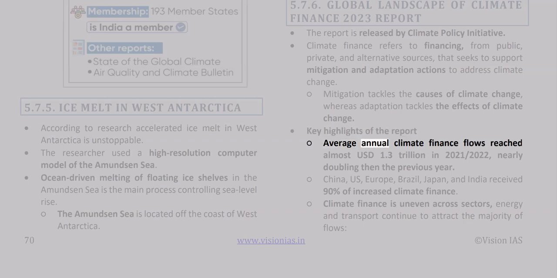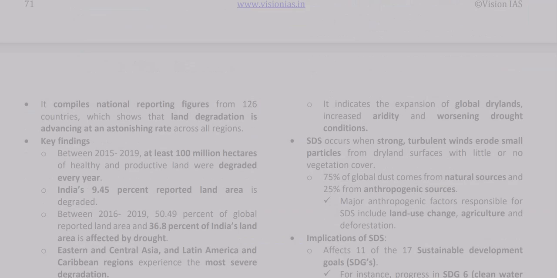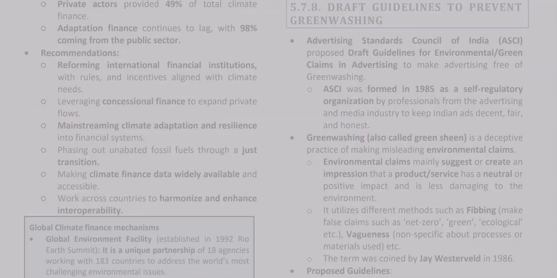Key highlights of the report: average annual climate finance flows reached almost $1.3 trillion in 2021 to 2022, nearly doubling than the previous year. China, US, Europe, Brazil, Japan, and India received 90% of increased climate finance. Climate finance is uneven across sectors. Energy and transport continue to attract the majority of flows. Private actors provided 49% of total climate finance. Adaptation finance continues to lag, with 98% coming from the public sector.